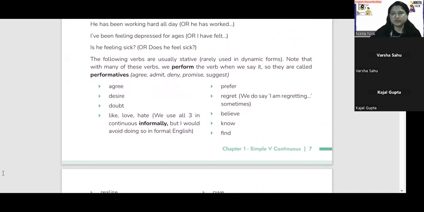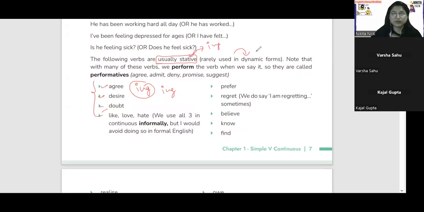The following verbs are usually stative, rarely used in dynamic forms. Note that with many of these verbs we perform the verb when we say it, so they are called performatives. तो यहाँ पे ये performatives के बारे में बात हो रहा है। जो ये verbs हम नीचे देखने वाले हैं that are usually stative, ऐसे generally usually क्या है, ये stative verbs हैं, ठीक है। Rarely used in dynamic forms, rarely इसमें हम ing use करेंगे। Dynamic means that you are using ing, but stative में हम ing use नहीं करते हैं, ठीक है।